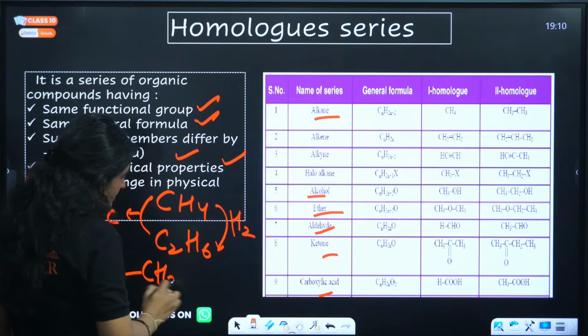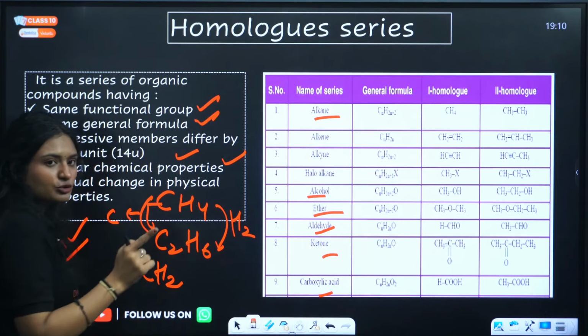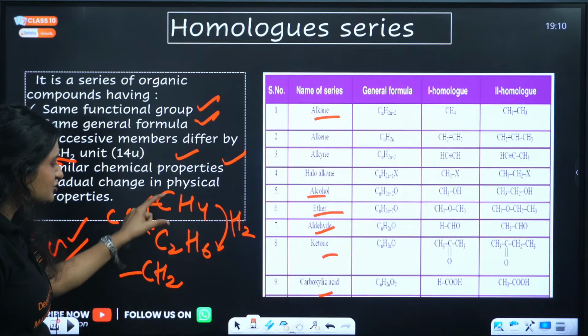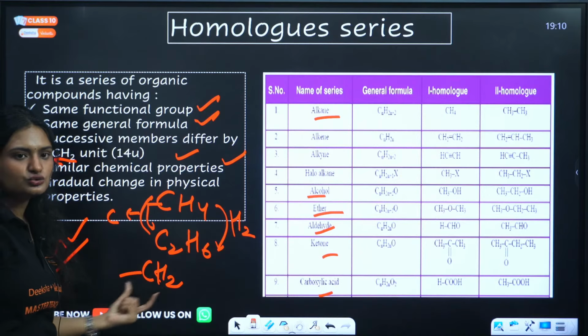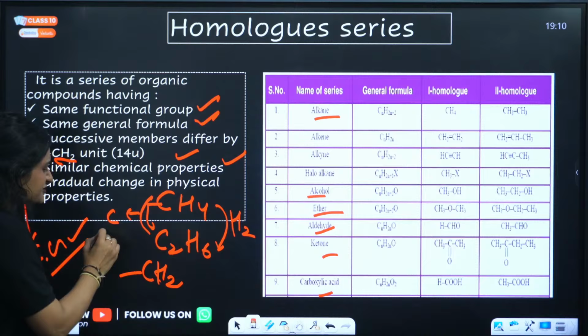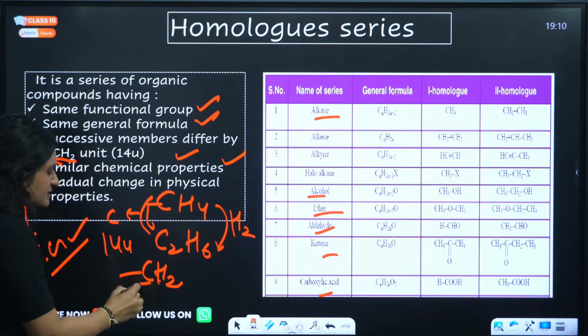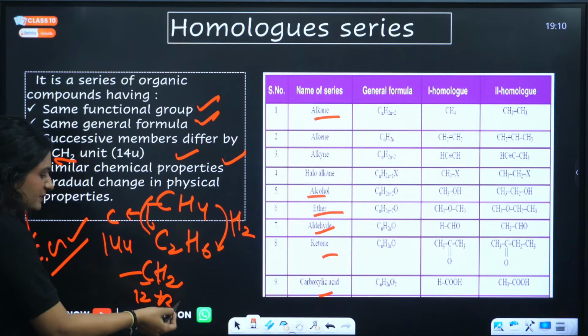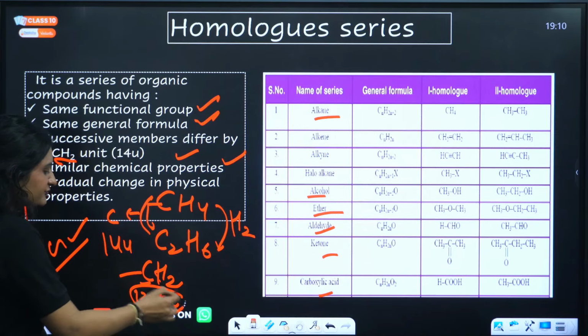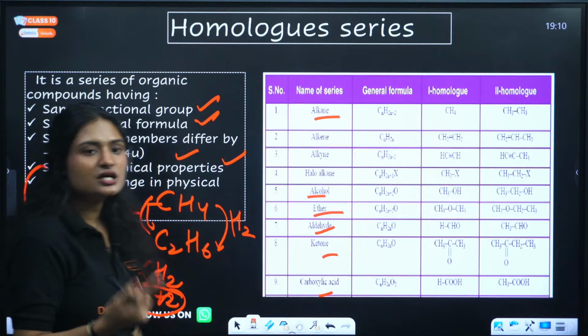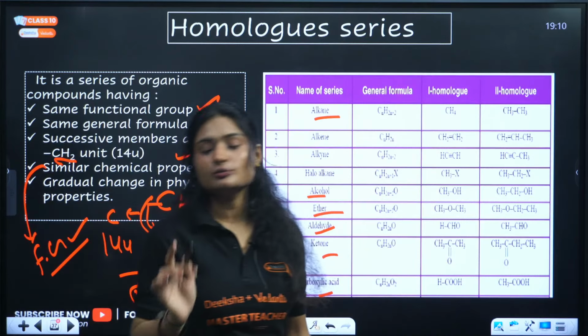So each successive member belongs to the same homologous series, and each successive member has a difference of a CH2 unit. What is CH2? It means 14 atomic mass units. Carbon has a mass of 12 and hydrogen 1, so 2 hydrogens means 2, right? So that means it has a difference of 14 atomic mass units. Clear? That is your homologous series.